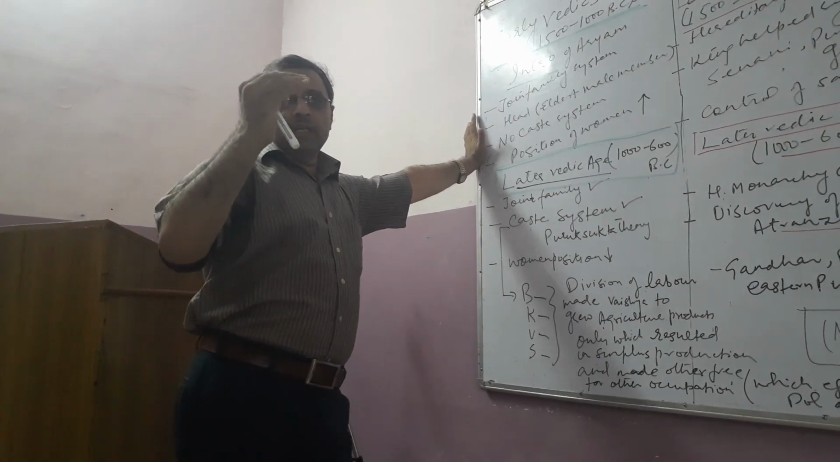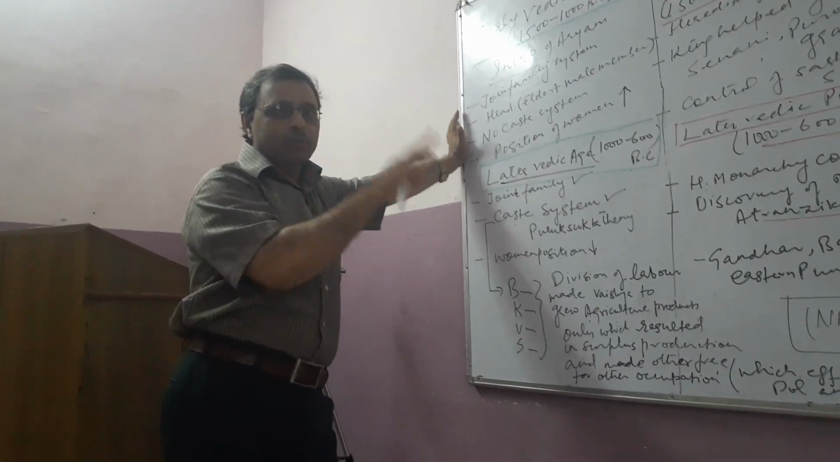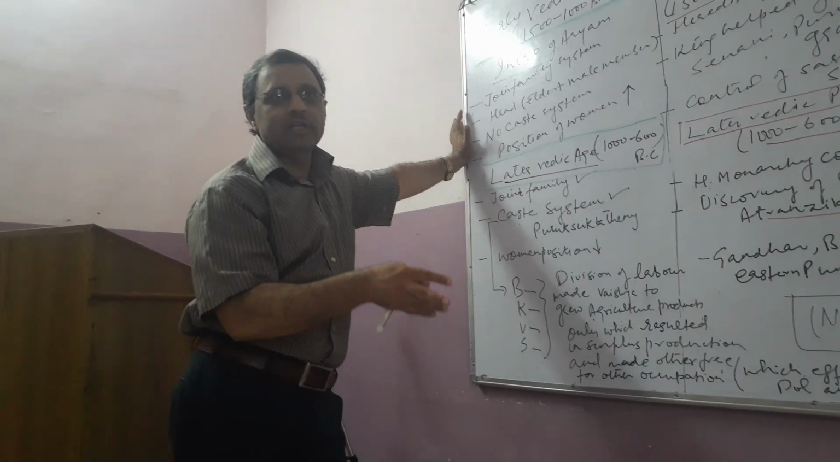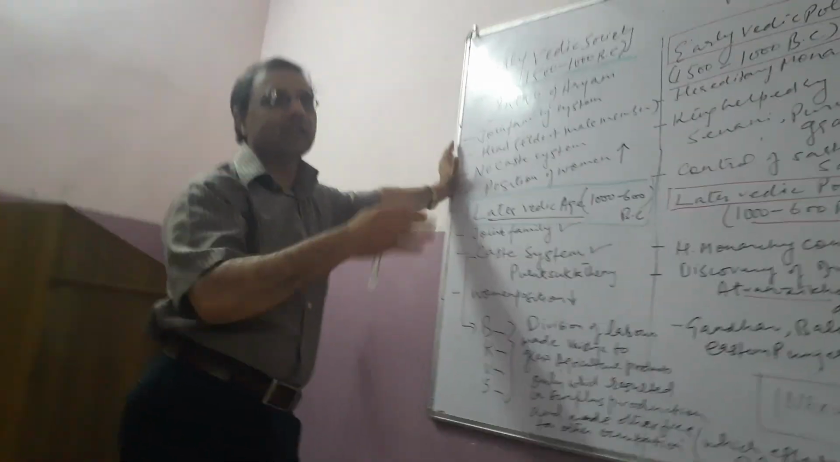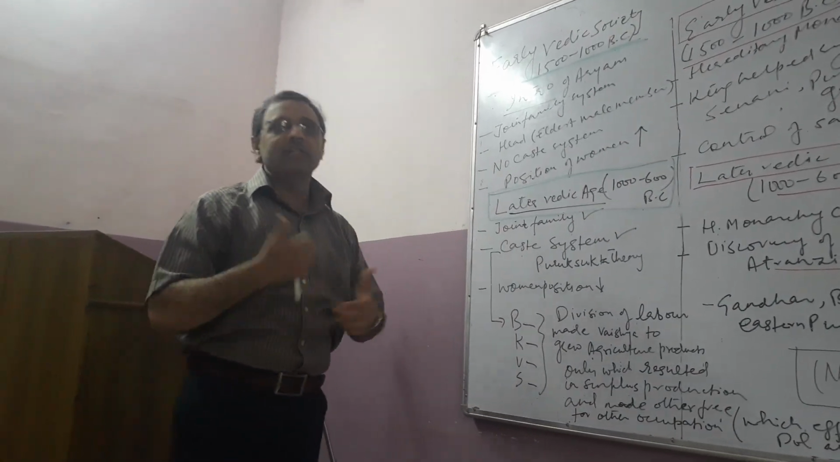So what was the society in the early Vedic age? How was it in the later Vedic age? How was the polity in the early Vedic age, how was it in the later Vedic age, the economy in the early and later, and religion, and how they related. That was the interdisciplinary study.